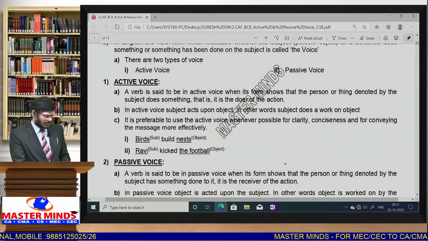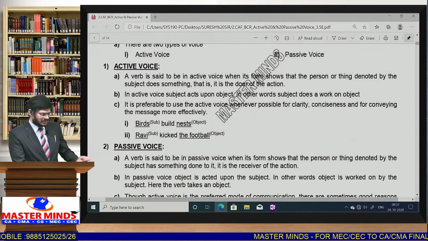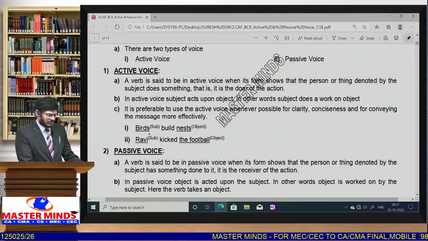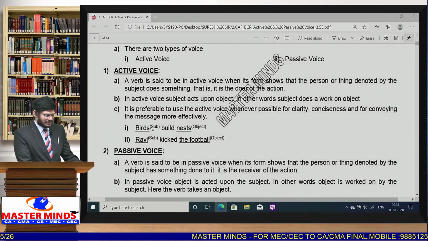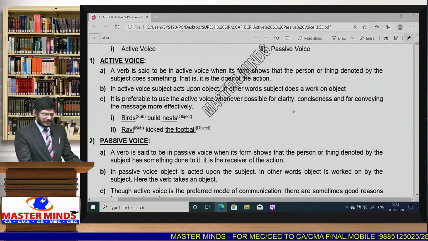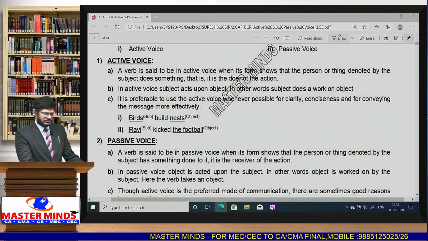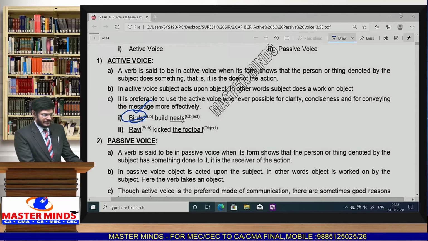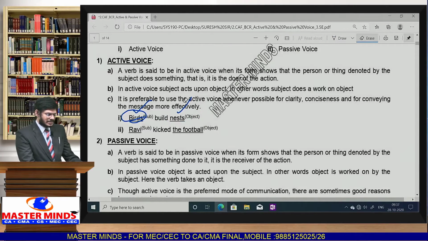So here they have given what is active voice, what is passive voice. As we already discussed, when we give priority to subject, suppose birds build nests, subject is birds. So whenever we give priority to subject, then that is called active voice. Whenever we give priority to object, then that sentence can be considered as passive voice.